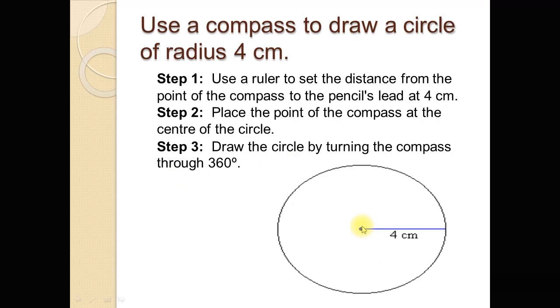Put the compass at this point and open the compass about 4 centimeter, and then turn the compass about 360, starting from this point. We will get a circle of radius 4 centimeter.